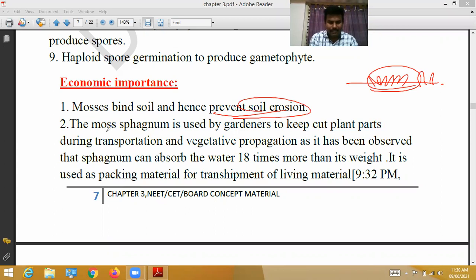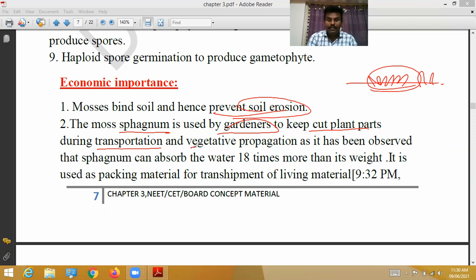The moss sphagnum is used by gardeners and nurseries to keep cut plant parts during transportation. Cut parts are packed in sphagnum leaves.